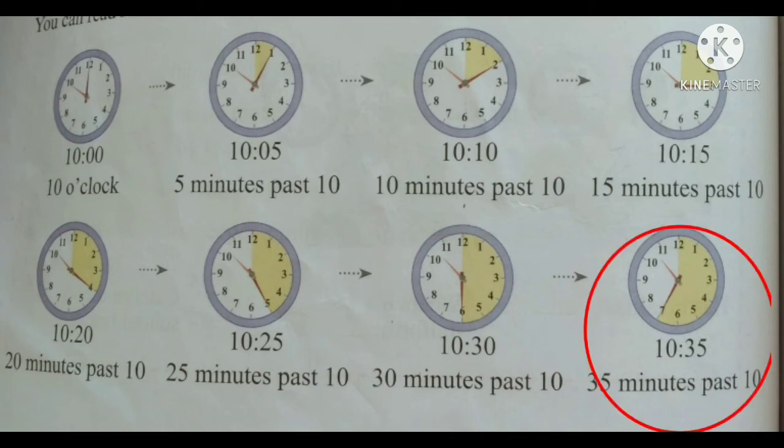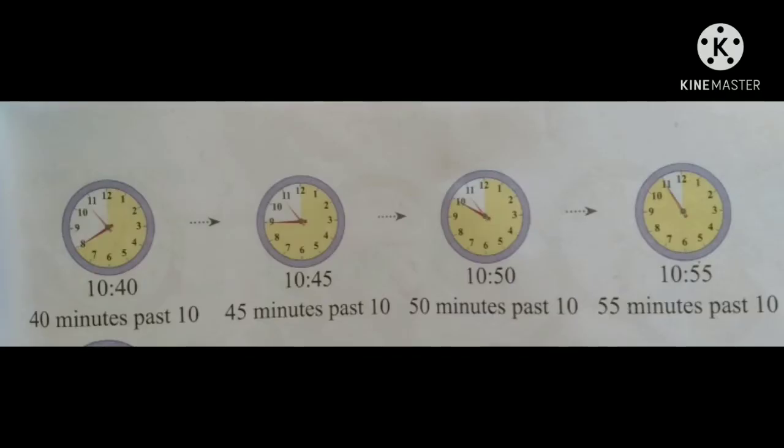The next clock we can see the minute hand is at 7. So the minute is 35. So the time is 10:35 or 35 minutes past 10. Let us see the next clock. Here the minute hand is at 8. So the time is 10:40. That is 8 into 5 is equal to 40. So we can say that the time is 40 minutes past 10. In the next clock we can see the minute hand is at 9. We learn when the minute hand is at 9, the time is quarter to. So we can say that the time is quarter to 11 or 10:45. That is 9 into 5 is equal to 45. So the minute is 45. So we can say that the time is 45 minutes past 10.